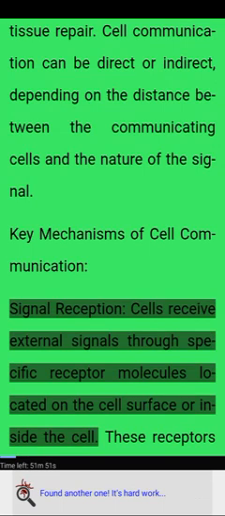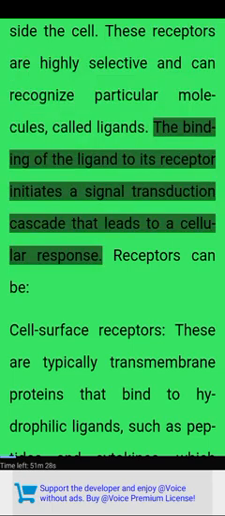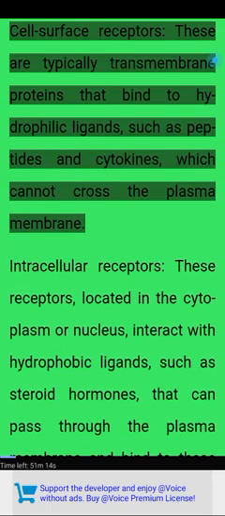Signal reception. Cells receive external signals through specific receptor molecules located on the cell surface or inside the cell. These receptors are highly selective and can recognize particular molecules, called ligands. The binding of the ligand to its receptor initiates a signal transduction cascade that leads to a cellular response. Receptors can be cell surface receptors. These are typically transmembrane proteins that bind to hydrophilic ligands, such as peptides and cytokines, which cannot cross the plasma membrane.